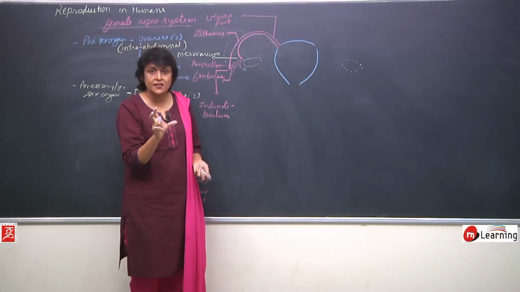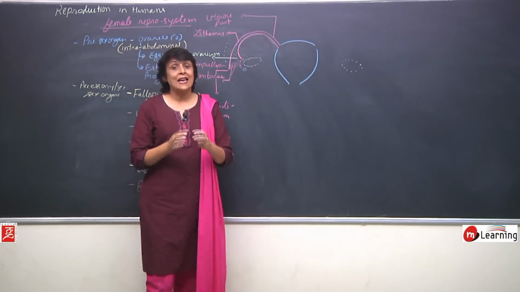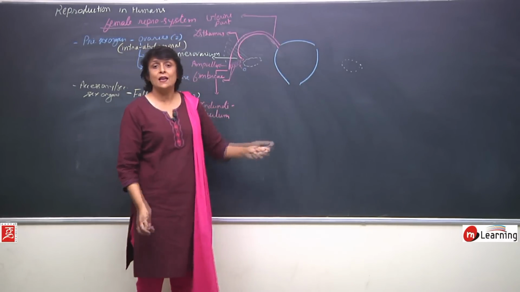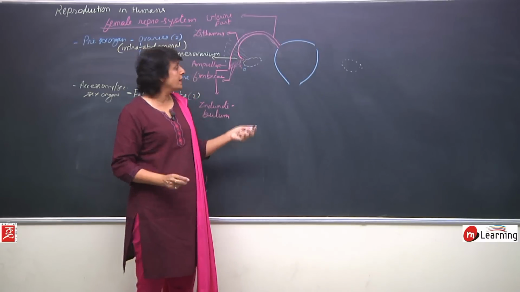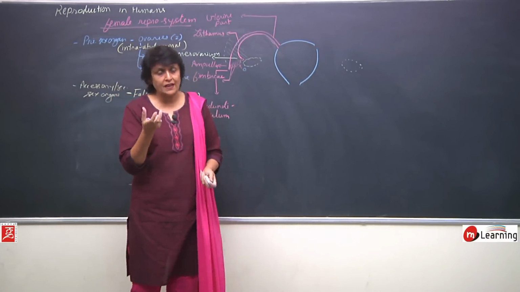It is not a very big structure, but it is highly muscular and it can expand or stretch. When the fetus grows inside, it can become much bigger, but in normal condition it is only 8 centimeters by 5 centimeters.